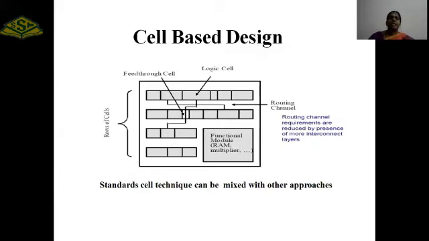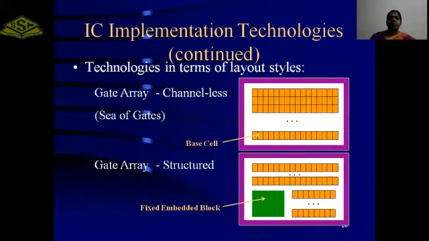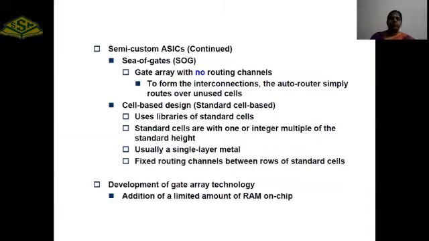So it is a cell-based ASIC. Already I told you, it is a channeled gate array. Logic cells are arranged row-wise. In between each and every row, we have a space. That space is called a channel, a routing channel. Routing is done using the channels. This is a color representation for standard cells and gate arrays. In the channelless gate array, there is no separate space. In the structured gate array, we have a fixed embedded block. So what are the drawbacks in semi-custom ASIC?